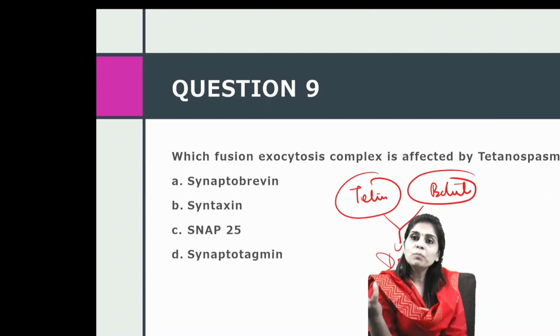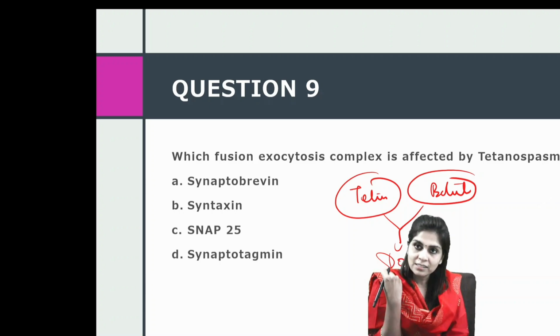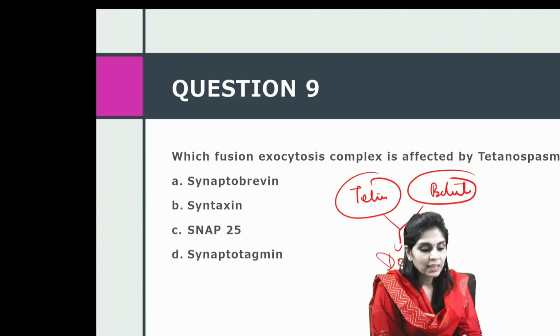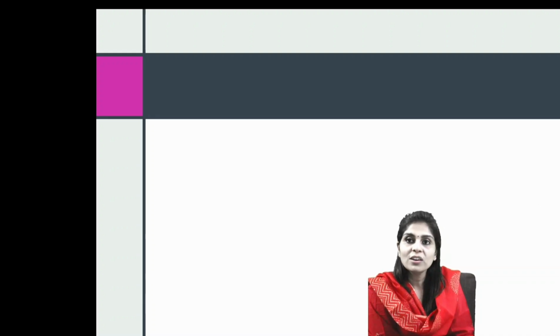So ultimately both these toxins inhibit neurotransmitter release. So the question is, if both inhibit neurotransmitter release, why is it that tetanospasmin causes spastic paralysis whereas botulinum toxin causes flaccid paralysis? It is because of the way our upper motor neuron and lower motor neuron work.